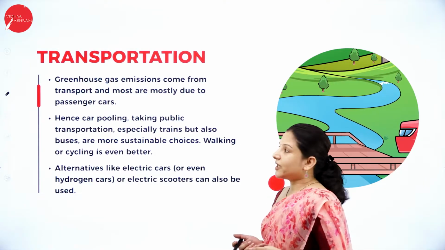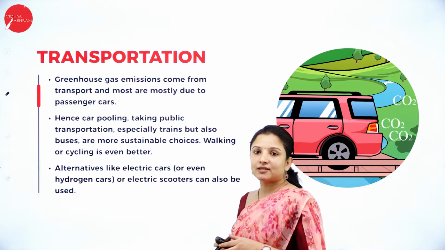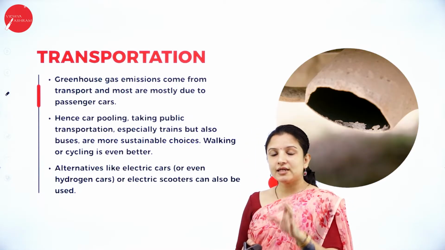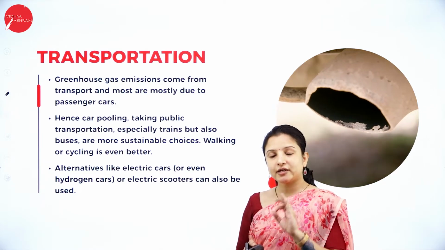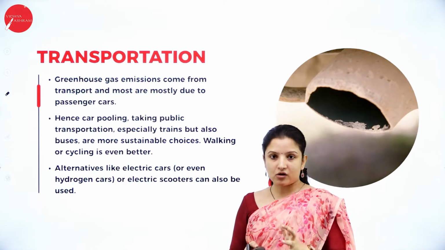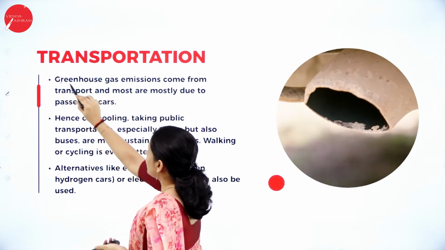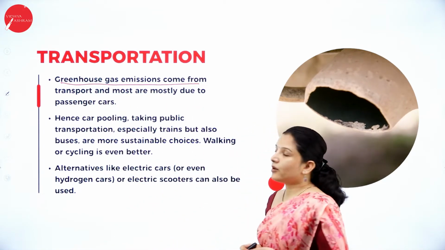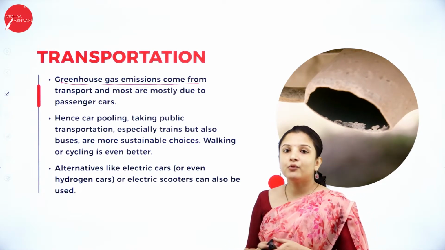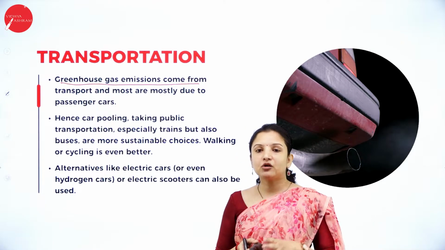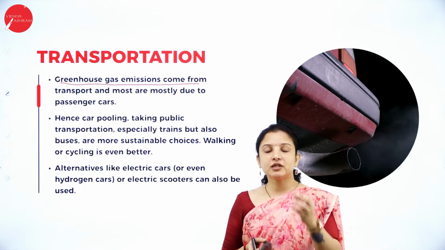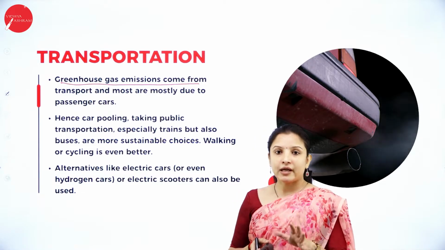So next, let's study transportation, and how sustainability can be maintained through transportation. We all know that the diesel, petrol, or fuels used for transportation emit a lot of carbon dioxide. A lot of greenhouse gases come out from transportation vehicles, and they are opposed to the environment. Why? Because they increase the temperature of the environment, therefore causing a lot of imbalance in the ecosystem.